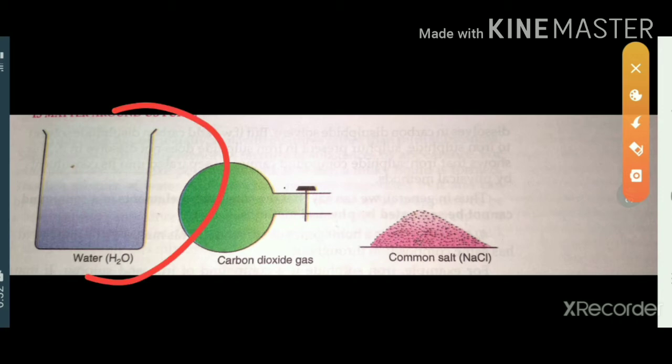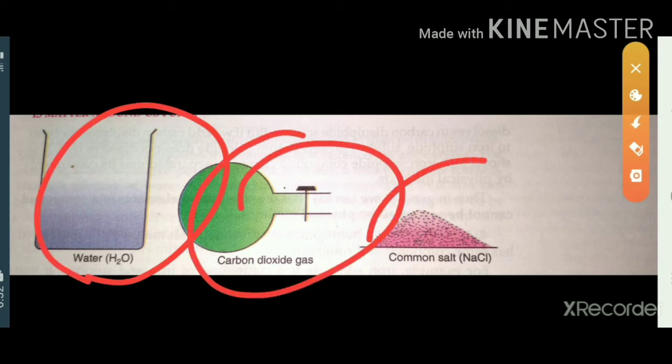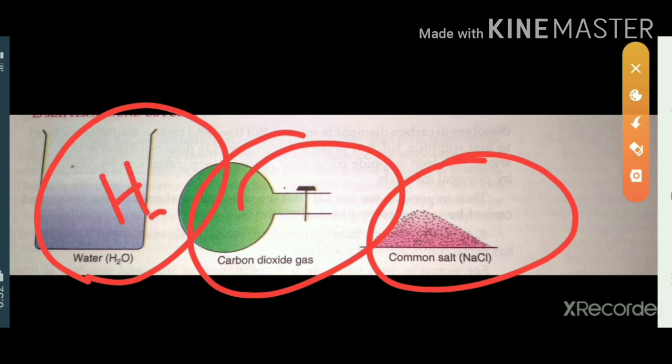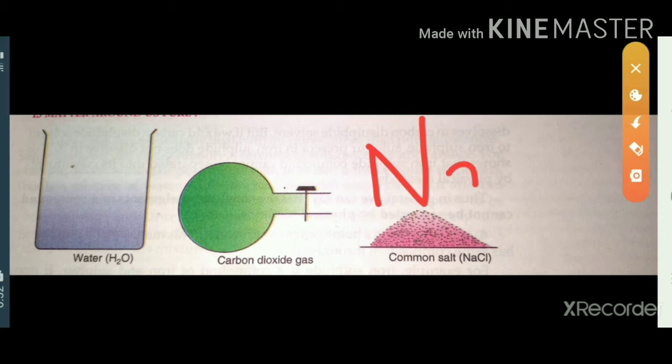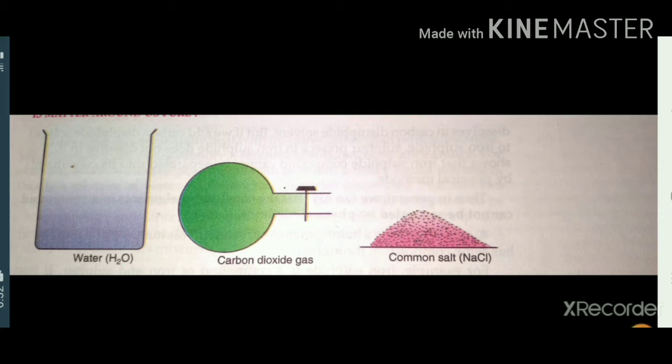Water, carbon dioxide and common salt are examples of compounds. These are pure substances and also examples of compounds. In water, H2O, hydrogen and oxygen are there. In carbon dioxide, CO2, carbon and oxygen are present. In common salt, sodium and chlorine are there. So, these are the examples of compounds.